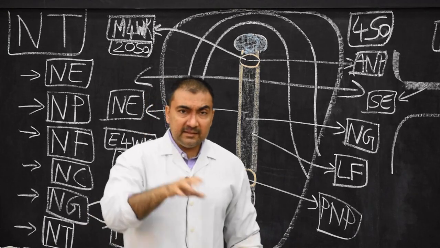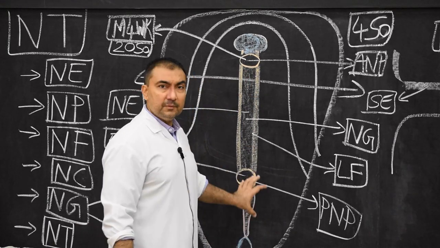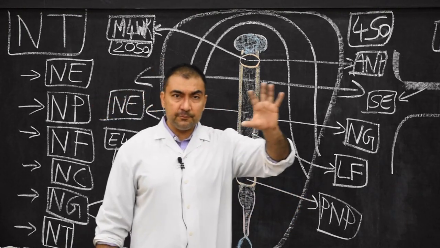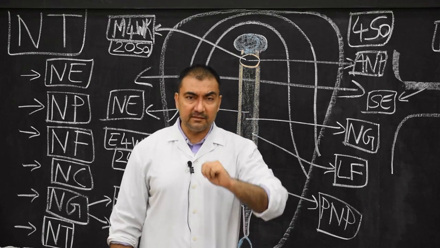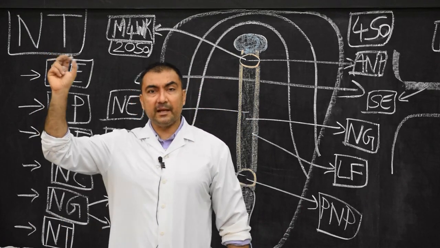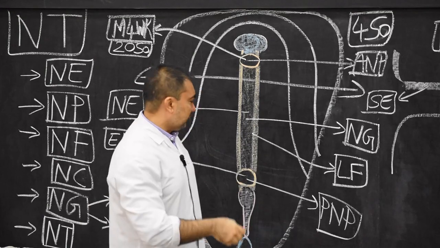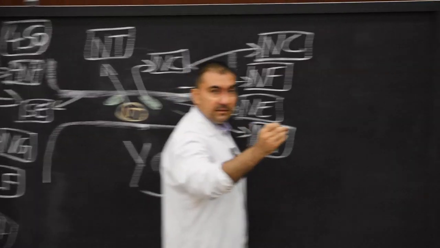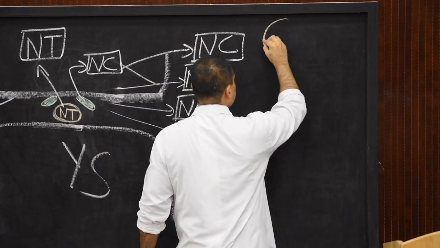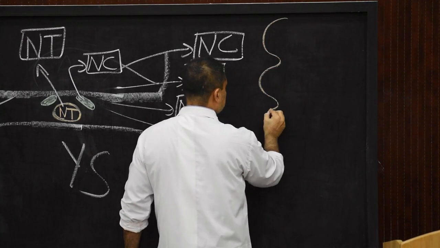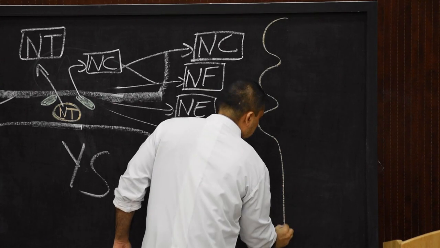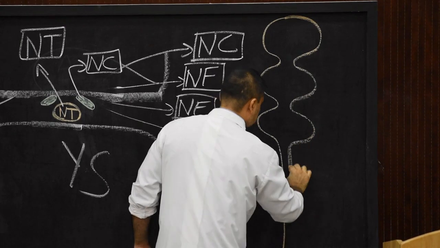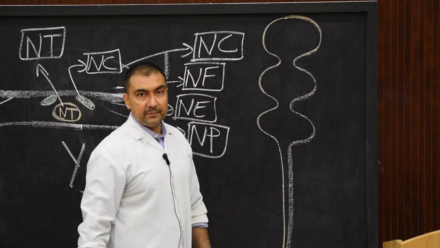Now, as this neural tube has developed, it will be developed in such a way that in the cranial portion there will be 3 dilatations, 3 vesicles, and in the caudal portion it will be a narrow tube. Therefore, the final diagram of that neural tube will be, please come on this side here, the 3 dilatations or 3 vesicles and then the entire neural tube. This is how it will be present.